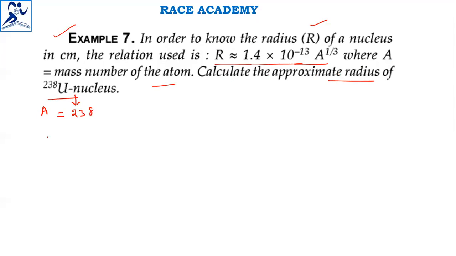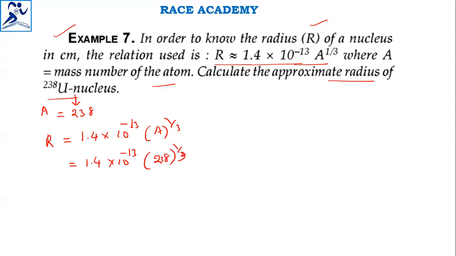So this you will substitute in the R formula. R equals 1.4 into 10 power minus 13 into A power 1 by 3. Here A is substituted as 238, whole power 1 by 3, the cube root of this.